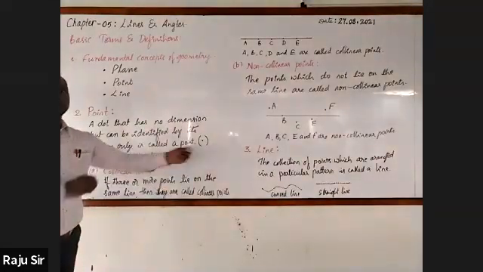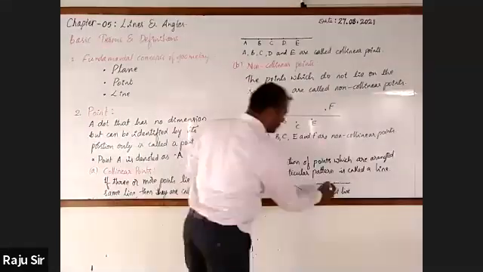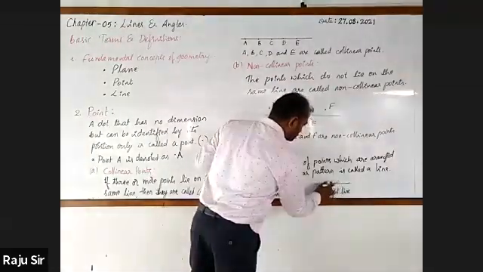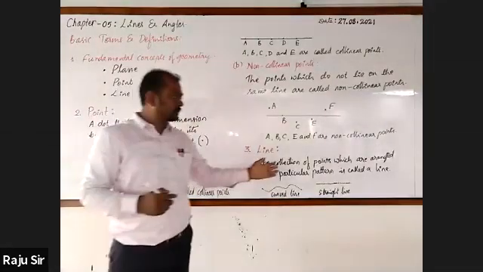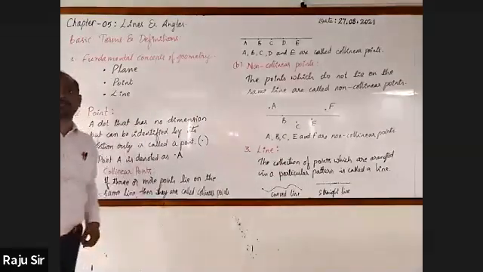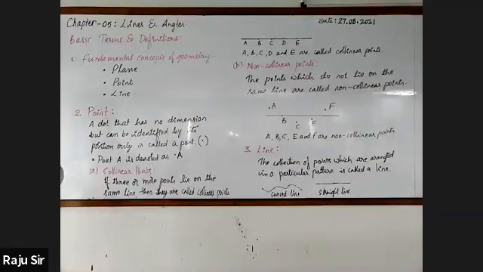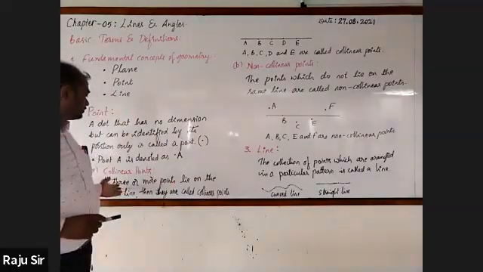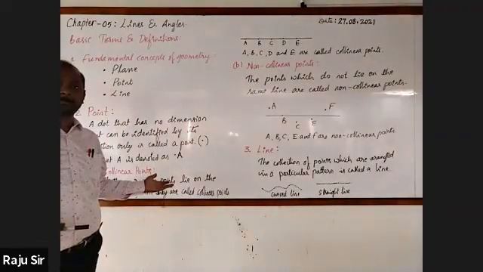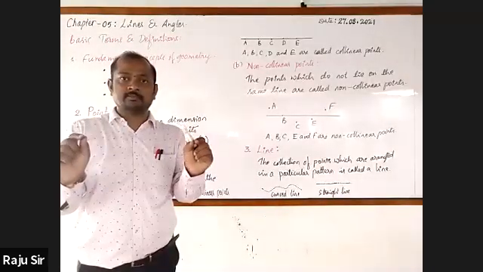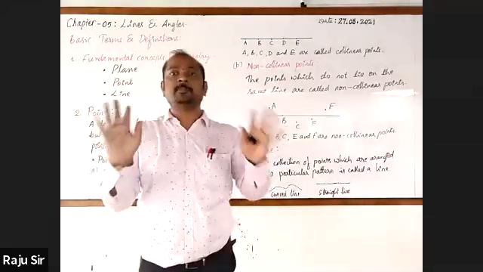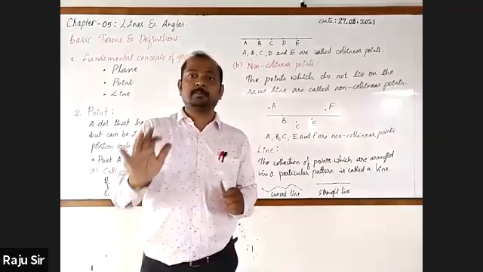Sir, can we say that collinear points is equal to a straight line? Yes, of course. All the points lie on the same straight line, so they are all collinear. Sir, if a line has 2 points, is it called collinear points? No, that is a line segment. That is why we consider 3 or more points. If 2 points are there, we get a line segment and we call those points the end points of a line.